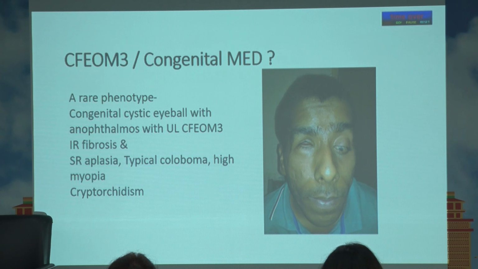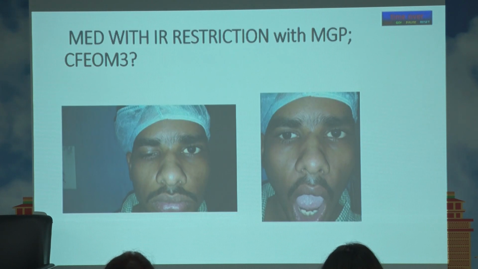So, don't forget to look at them systemically, otherwise you will miss a lot of kidney issues, and cardiac issues can happen. This is showing you, very often we have seen MED with MGP. So, all these MED which have IR restriction and MGP, a good number of these are CFM3 because of TUBB2B and TUBB3, which are presenting like this. So, MED also needs to be looked at as a fragmented entity. Some of these are not; MED is just a finding that the eye is not able to elevate. It is not a diagnosis. The problem is that we tend to make it into a diagnosis, which is not true. So, some of these could also be